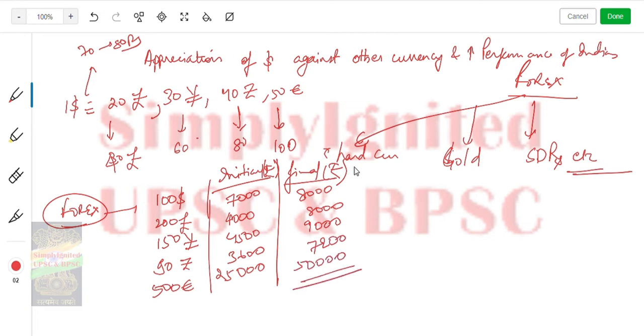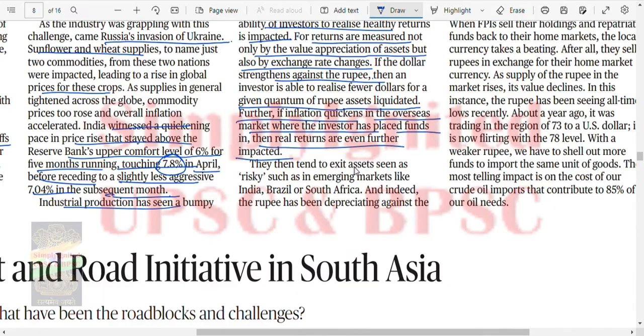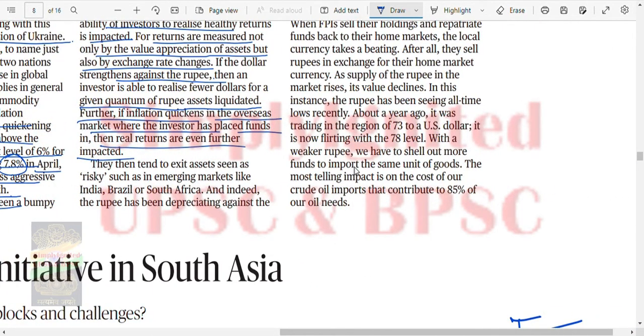So you see, India has gained in rupee terms. Why has it gained rupees? Because the dollar has performed against these currencies as well, apart from the rupee. I hope you understand now, this is the concept. Let's see if anything else is remaining. I've given you more or less all the concepts.